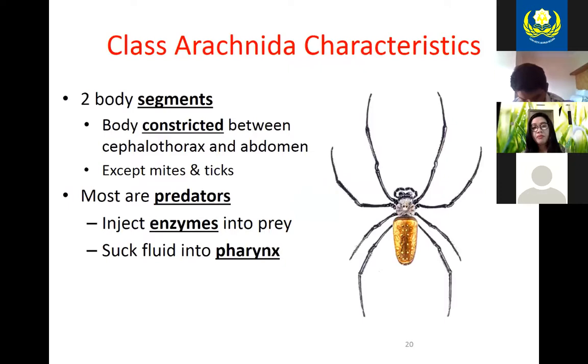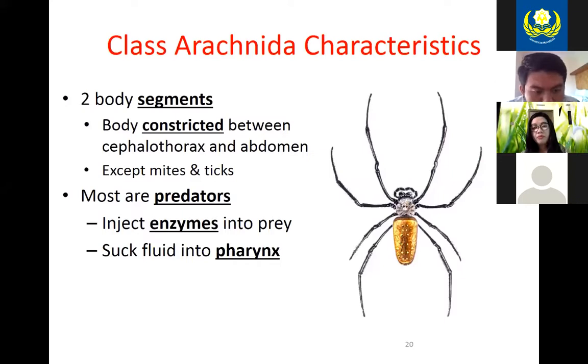So if you took a look at the horseshoe crabs again, there is no constriction. They just have a hinge in that area. These guys have a little waistline, if you will. The mites and the ticks, their cephalothorax and their abdomen are fused, so they don't have a division. And you'll see that in a few slides.